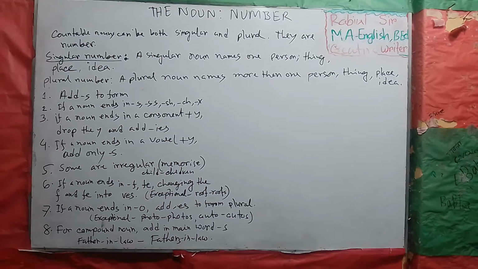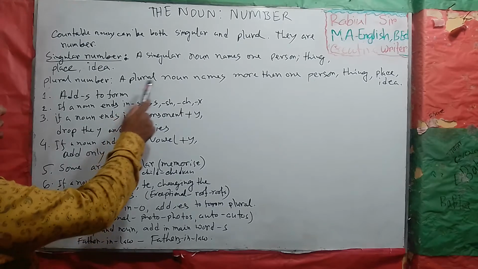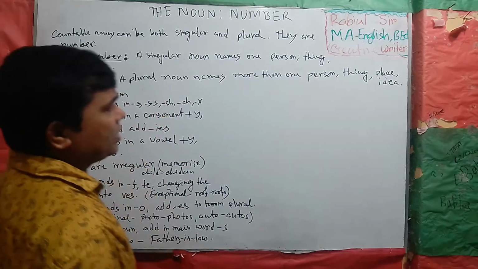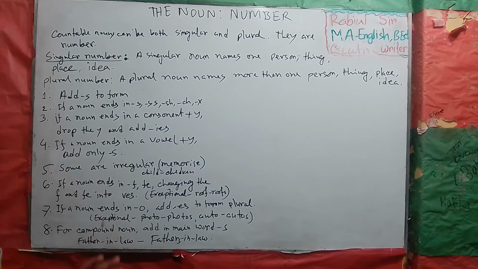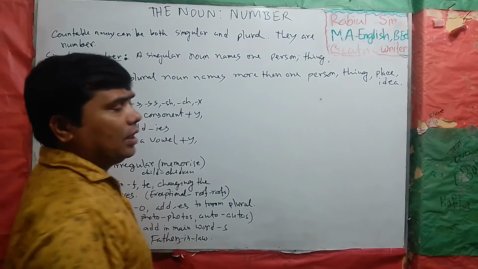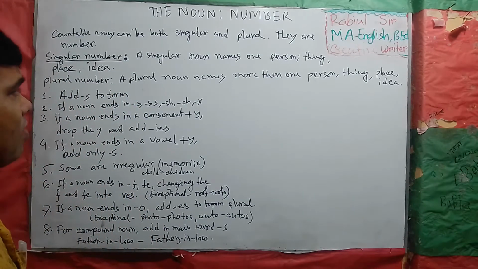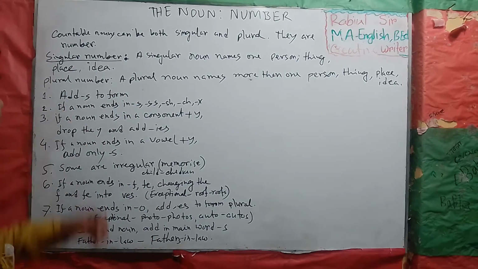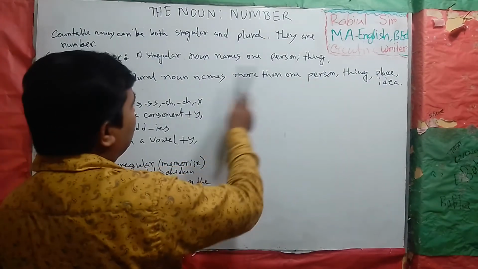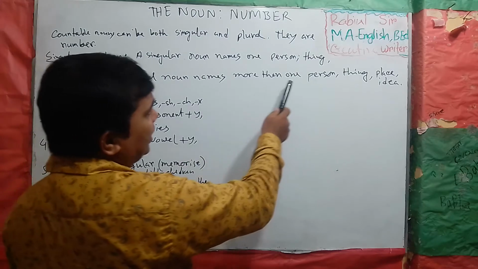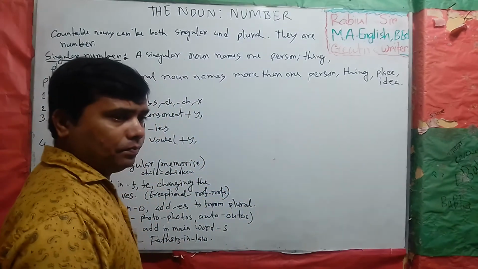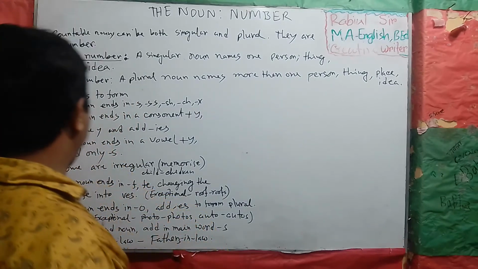Clear? Plural number. A plural noun names more than one person, thing, place, idea. Singular number is one person, thing, place, idea, but in the plural number we see more than one.